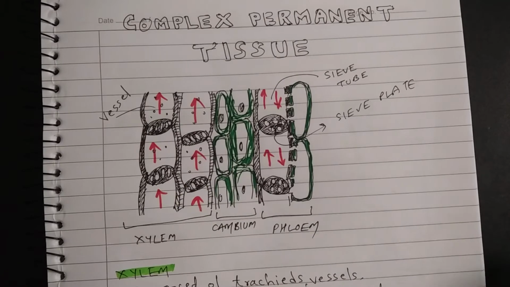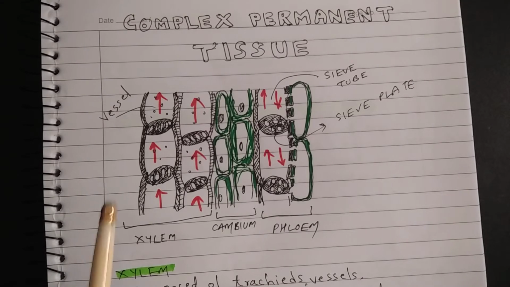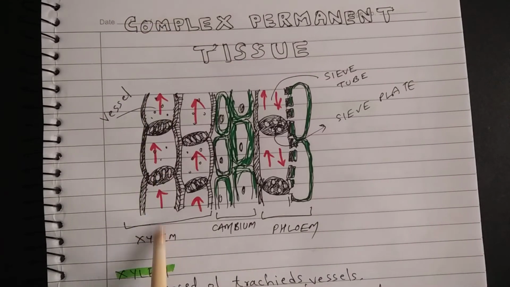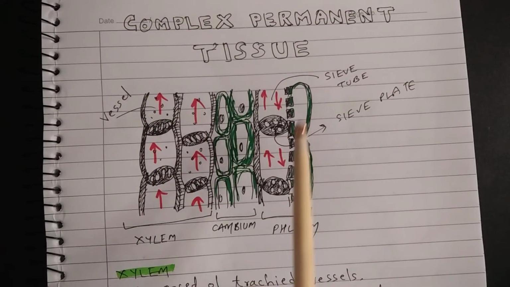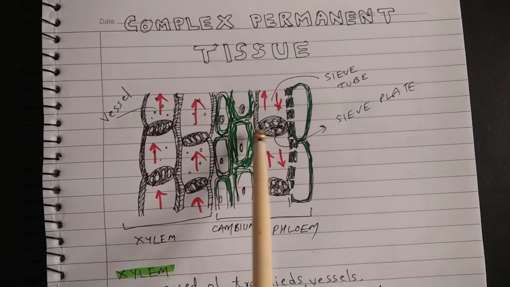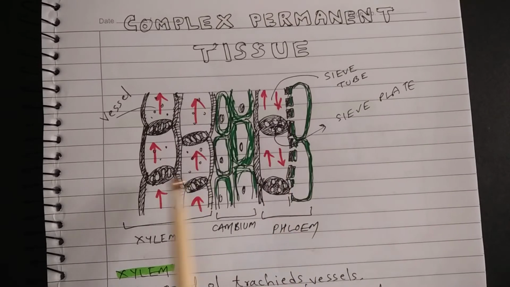As I have said earlier, cells of complex permanent tissue are of various types. This is a longitudinal section of vascular bundle. This is the cambium ring. You don't need to remember the detail of cambium ring; you will read about it in your higher classes. This is xylem and this is phloem. This is the vessel of xylem and this is the vessel of phloem. This is called sieve tube, and these are sieve plates. This is xylem.